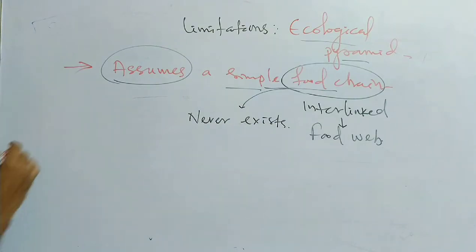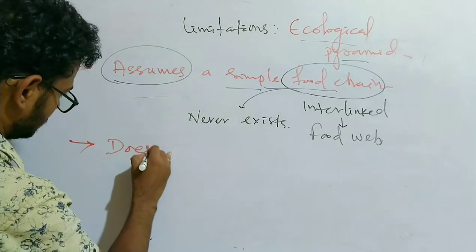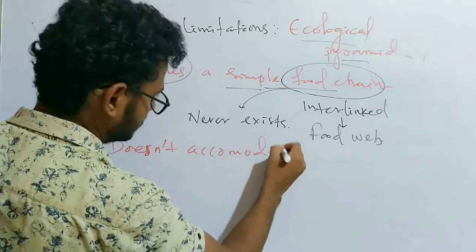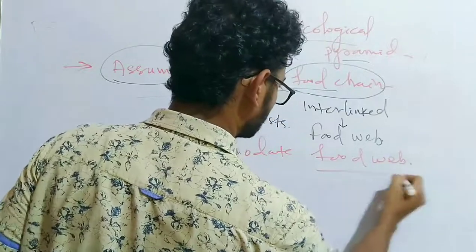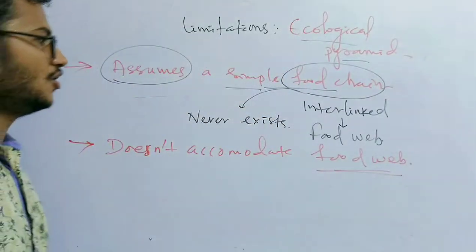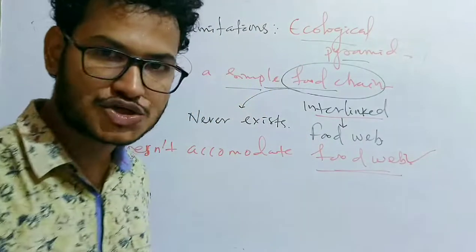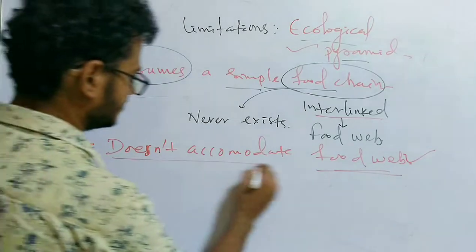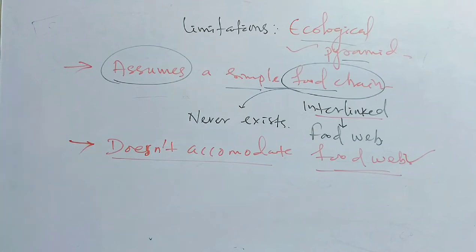It does not accommodate a food web. Yes, it does not accommodate what? Food web. As all the food chains are always interlinked to form the food web, but the ecological pyramid does not accommodate the food web. This is a limitation.